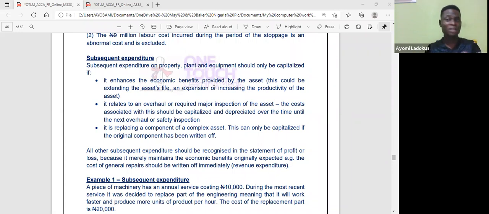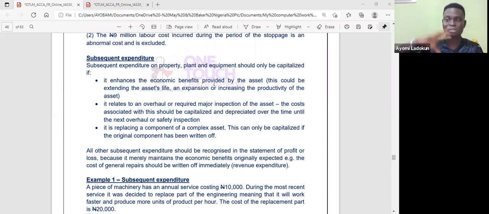Let's say I have a car that I use for business purpose. I now overhaul the car. I changed the engine. I did the upholstery. I did so many things that now elongated the life of that vehicle, maybe 2 years more. It now elongated to about 4 or 5 years because of the repair or renovation or whatever I've done on that particular property. So obviously I can decide to capitalize.